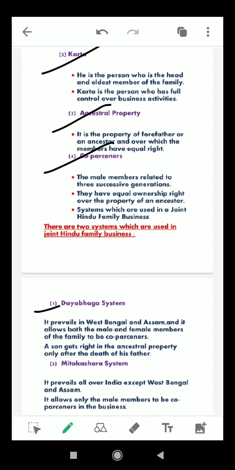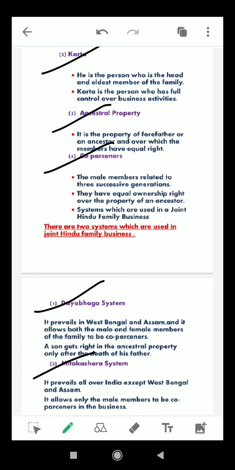Okay, then next is the Mitakshara system. It prevails all over India except West Bengal and Assam. That means in West Bengal and Assam they follow the Dayabhaga system, and in other states of the country they are following the Mitakshara system. It allows only the male members to be coparceners in the business. That means Mitakshara says you own a right by birth in the joint family property.